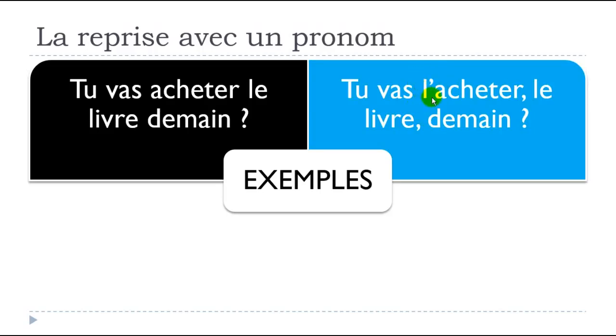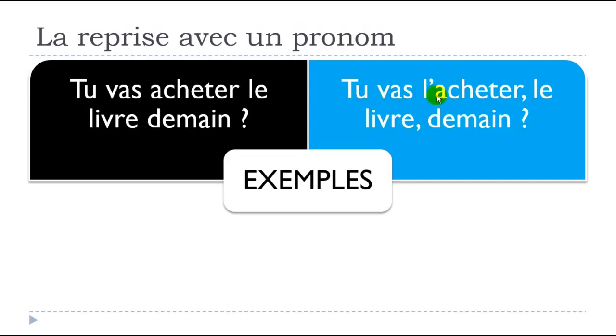But if we want to insist on it, then, I know it's quite strange, we replace the word with the pronoun, but have a look, we will keep the word in the sentence. And by doing that, we insist on it.